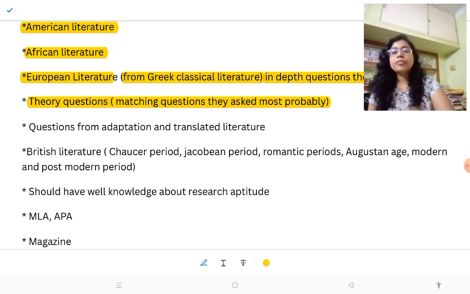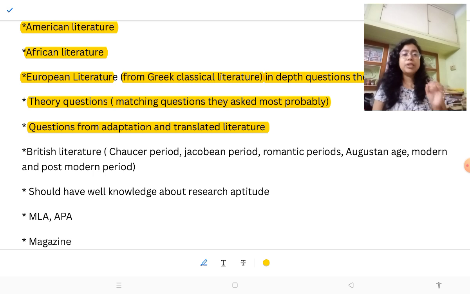Okay. Then questions from adaptation and translated literature. They always ask questions from adaptation, mostly film adaptation. They ask questions from Hindi films and Hollywood film adaptations of novels, and this is a unique thing they always ask. There will be one or two questions from film adaptation or translated literature, so you should know this also.